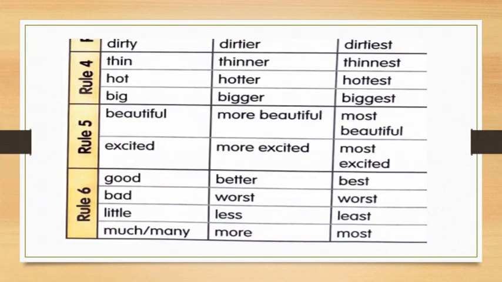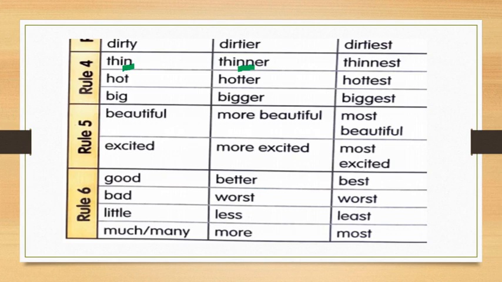Like here also dirty, dirtier, dirtiest, that we have seen. Now if a word is ending with a single letter, a vowel or consonant, at that time we have to add one more of the same letter. Like here n is there at the end, so we have added one more n. So thinner, thinnest. Hot, hotter, hottest. Big, bigger, biggest. Okay, like that you have to do.